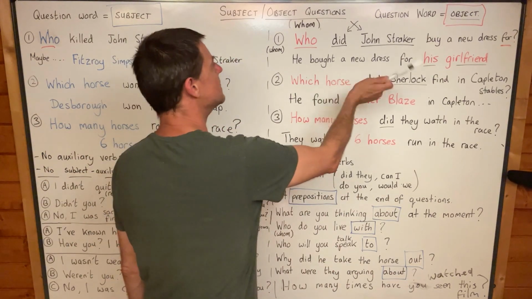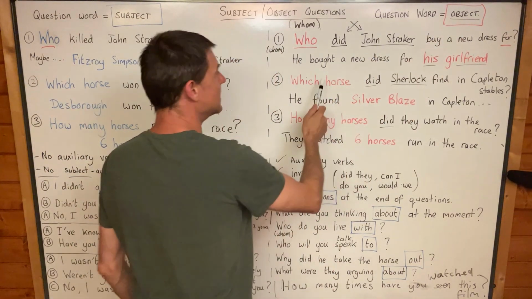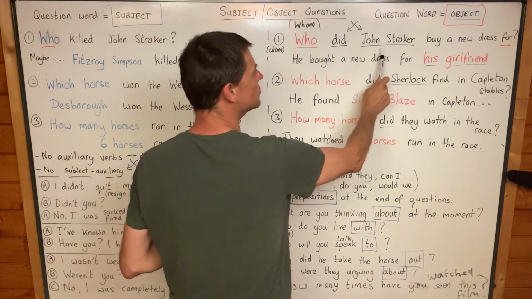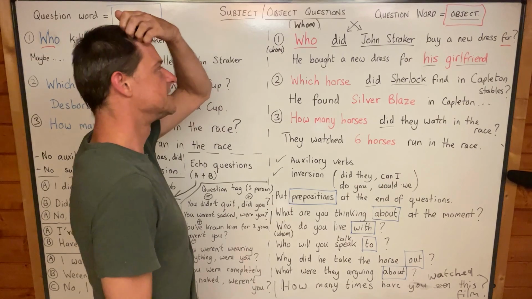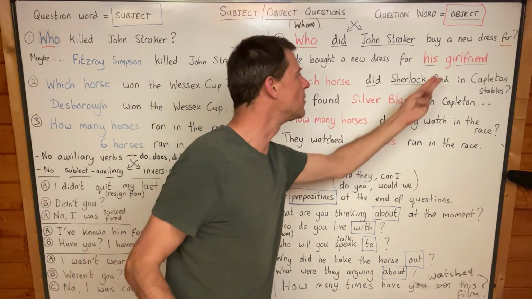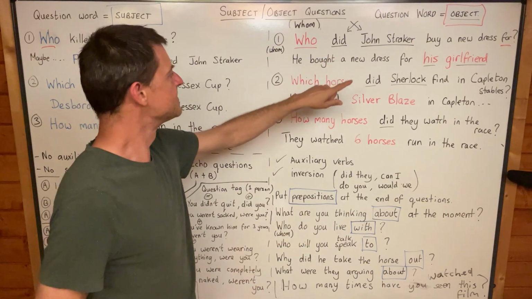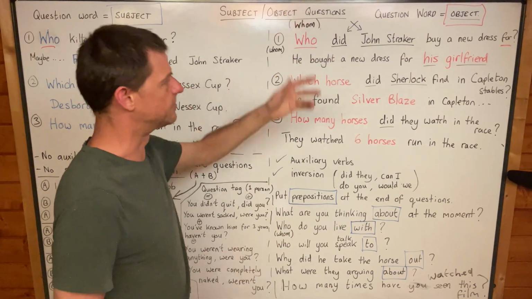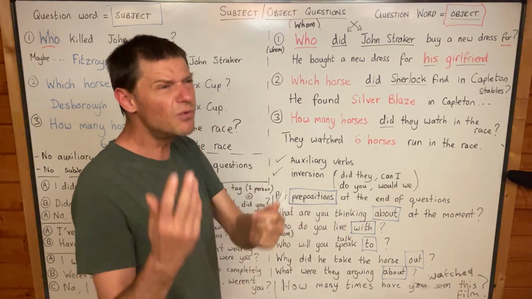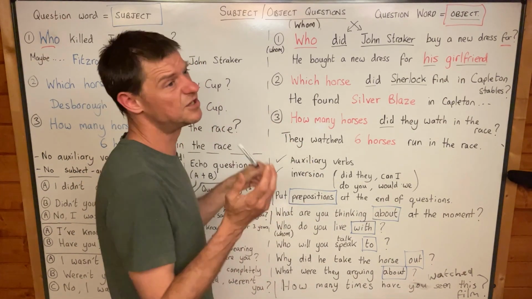So if the question word is the object, like in number 1, then we do need auxiliary verbs. We say, who did John Straker buy a new dress for? Yeah, who did he buy a new dress for? He bought a new dress for his girlfriend, okay? And notice it's past simple. Usually if somebody asks you a question in past simple, you answer in past simple, usually.